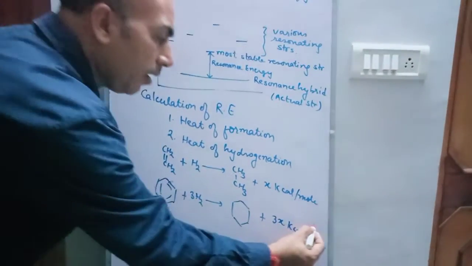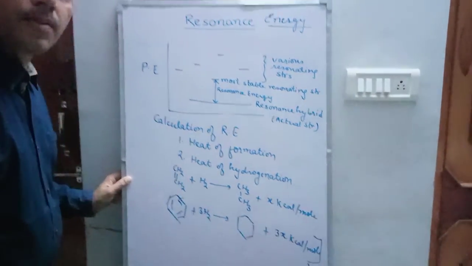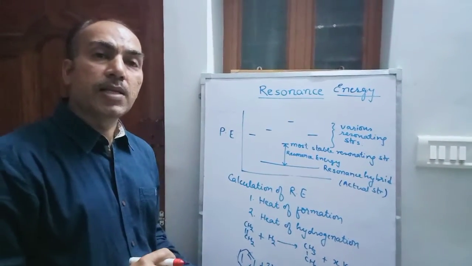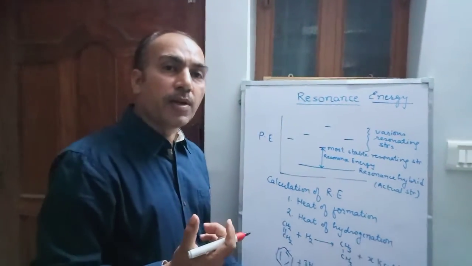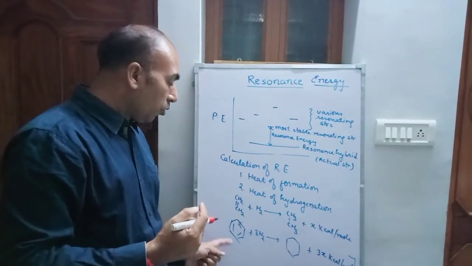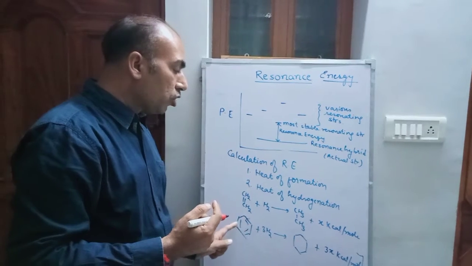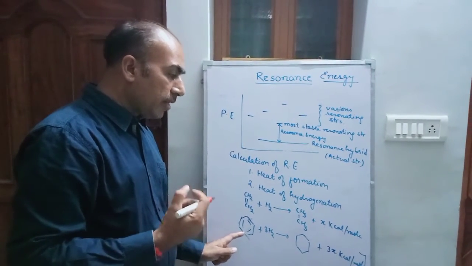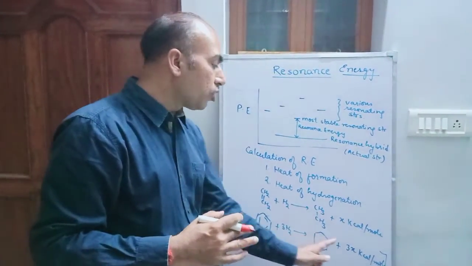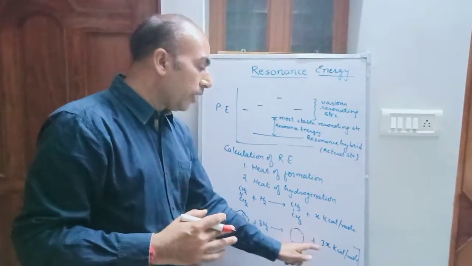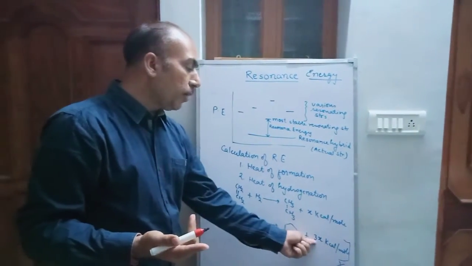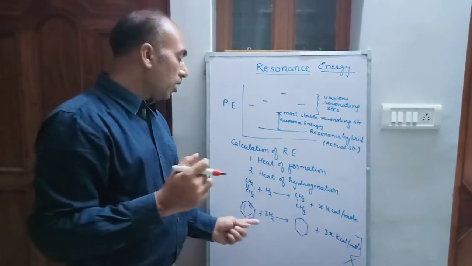But in experiment, it does not come out to be 3x. It comes out a little bit less than 3x, and that is 36 kilocalorie less than 3x. This means that by that much energy the benzene has already become stable, and it is due to resonance. Because of delocalization of electrons in benzene, we get resonating structures, and by that resonance benzene has already become stable by 36 kilocalorie per mole. So the heat of hydrogenation comes out to be less than 3x. In this way, the difference between the experimental value and what we theoretically expect gives you the resonance energy of the molecule.